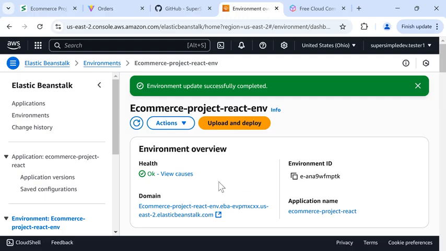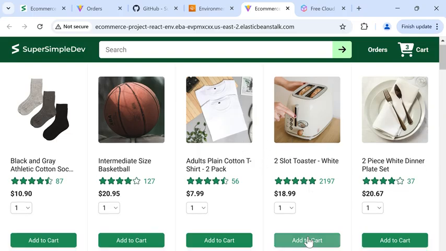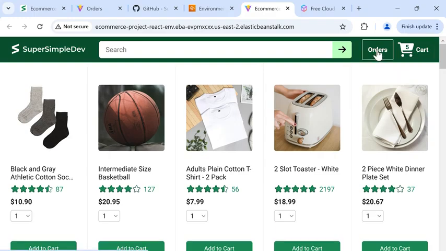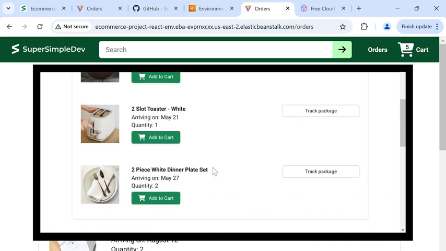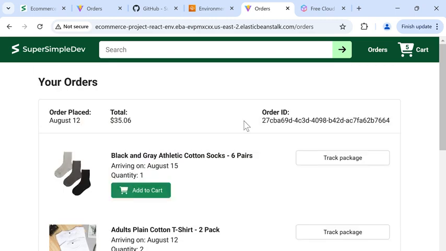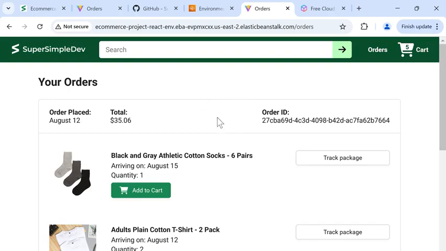After that finishes, we can open the website again. And it still works. If we add something to the cart, notice that the database still works. And if we open the orders page, remember that earlier I created a new order? And now the orders are back to the default values. So this means that we're using the new MySQL database that we set up.